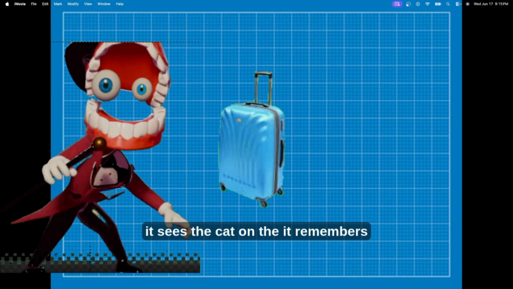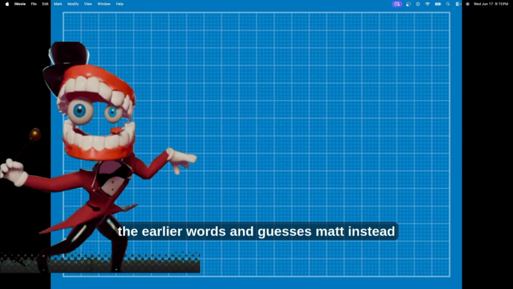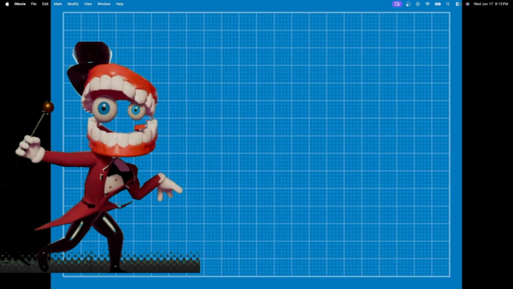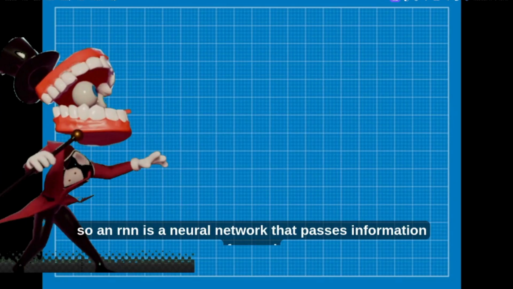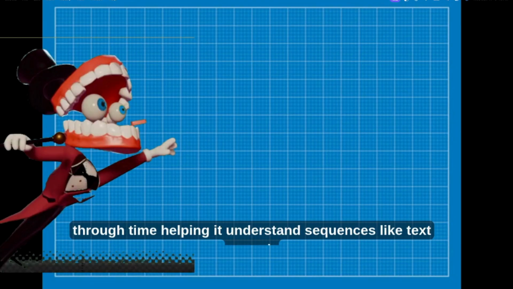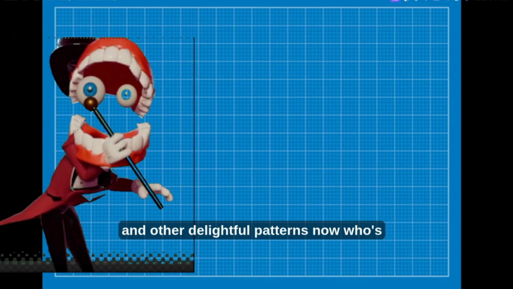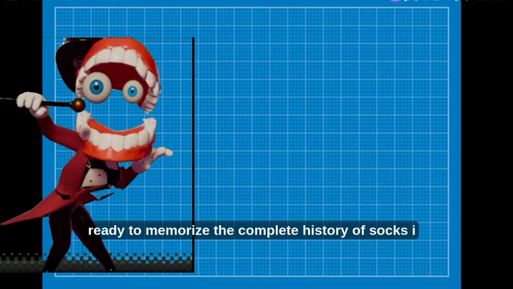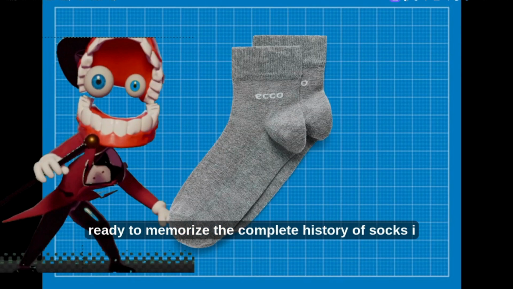When it sees "the cat sat on the," it remembers the earlier words and guesses "mat" instead of "nuclear submarine," usually. So an RNN is a neural network that passes information forward through time, helping it understand sequences like text, speech, and other delightful patterns. Now, who's ready to memorize the complete history of socks?